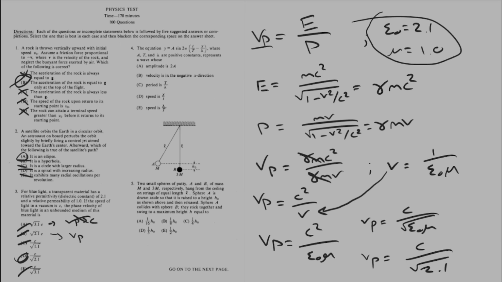Same with that, phase velocity greater than c, boom. That one is about c. That one's also about c, but this one is like half c, which is pretty small. You wouldn't expect it to slow it down that much. So you kind of have a 50-50 check on those.